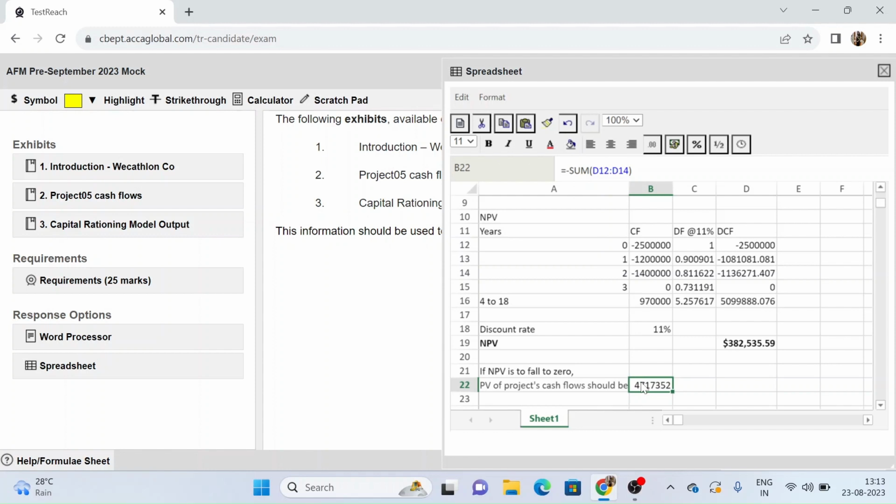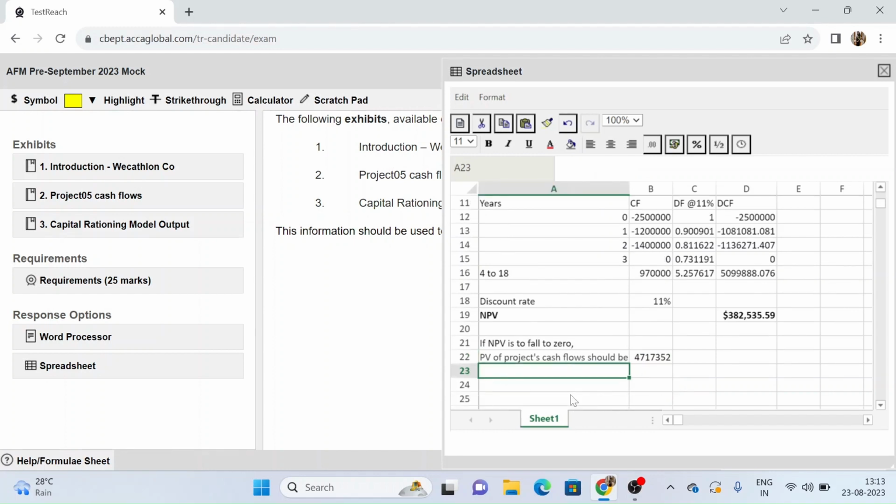So by how much does this need to reduce? We can find that out. So we can see that annual cash flows need to reduce to how much? Let's find that out.